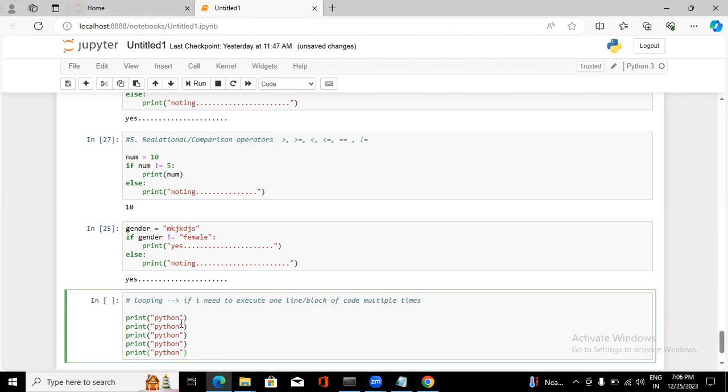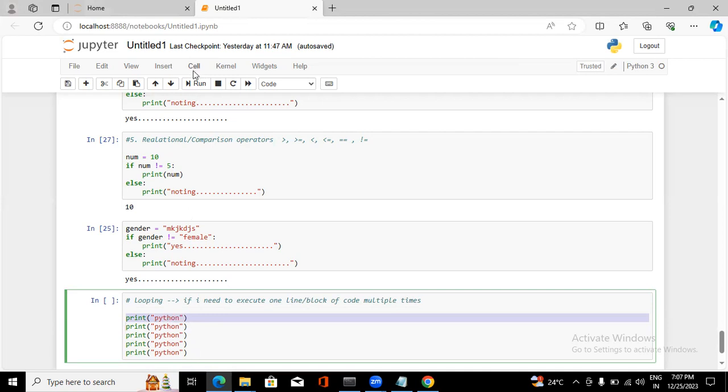Here you have one statement, only one line, and that one line you are doing 5 times, so it takes 5 lines. If you have multiple lines and you need to repeat them 5 times, how much code will it take? It will be very lengthy. Instead of that, we can write the code in one line. To repeat the same code, we are going to use looping.